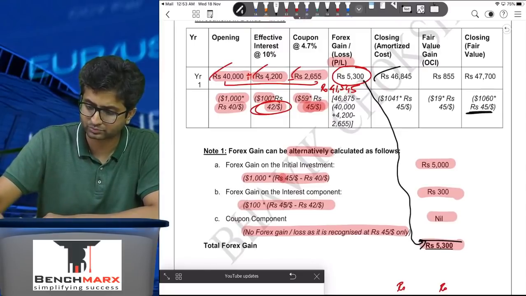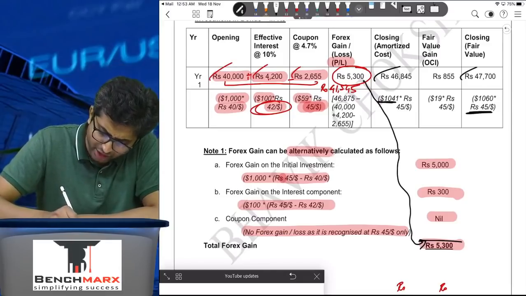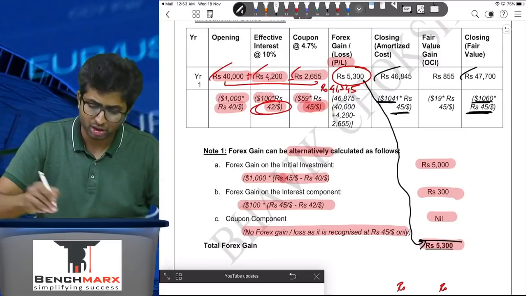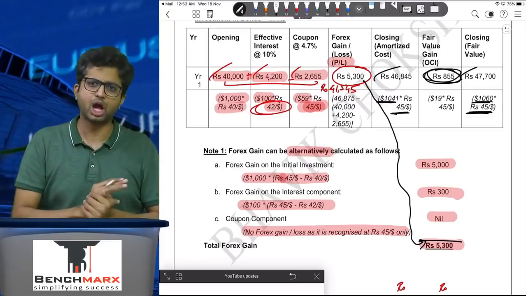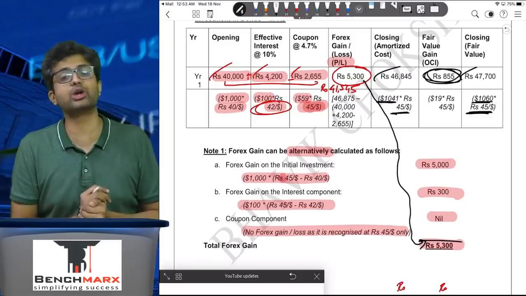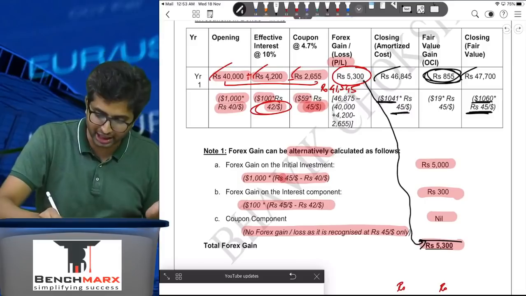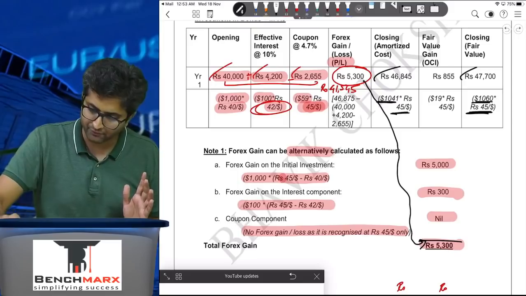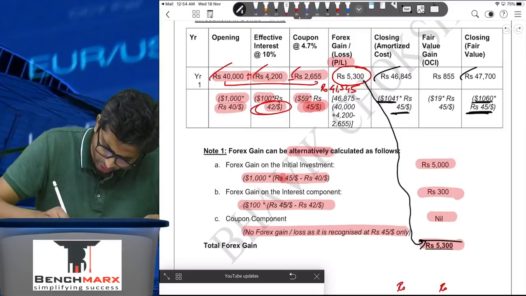that comes to 47,700. Look, 1041 is also at 45, 1060 is also at 45. So the difference between the two is not attributable to exchange difference. The difference between the two is the real fair value gain or fair value loss, and that is around 855 rupees. You can calculate it again as a balancing figure. The difference between 47,700 minus 46,845. So you can do that over here. I have not written it, but you can always do that.